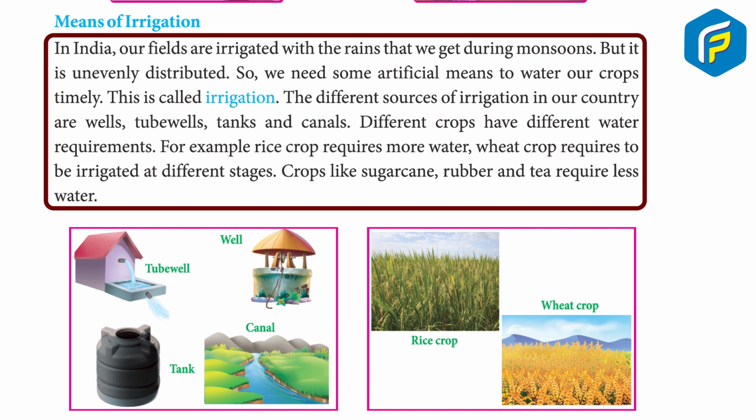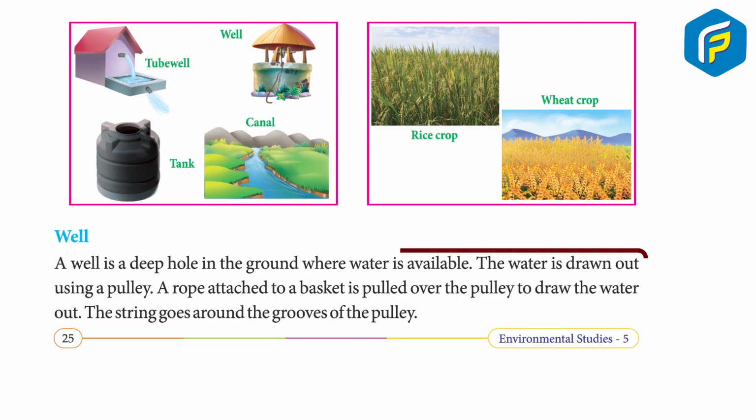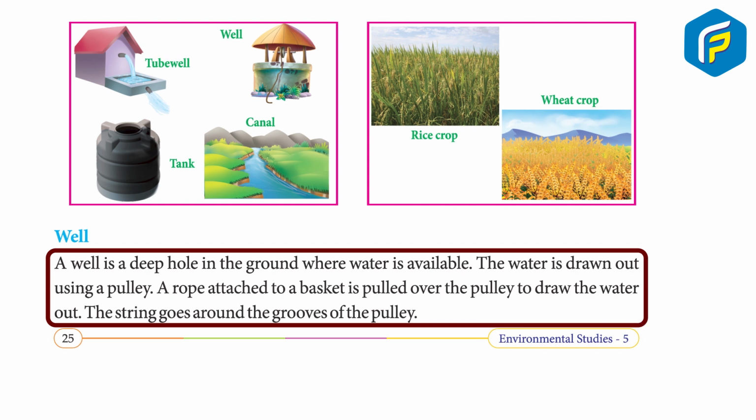Different crops have different water requirements. For example, rice crop requires more water, wheat crop requires to be irrigated at different stages. Crops like sugarcane, rubber and tea require less water. Well. A well is a deep hole in the ground where water is available. The water is drawn out using a pulley. A rope attached to a basket is pulled over the pulley to draw the water out. The string goes around the grooves of the pulley.